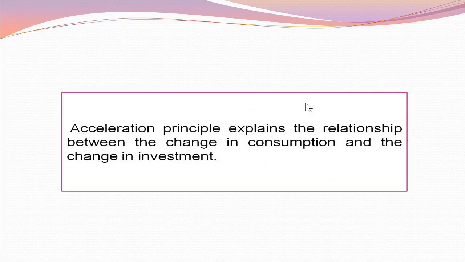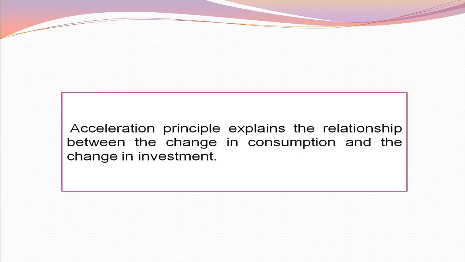Acceleration principle is different from the multiplier theory. The multiplier describes the relationship between investment and income. Meanwhile, acceleration says the relationship between consumption and investment. That is, it explains how the change in consumption leads to change in investment.